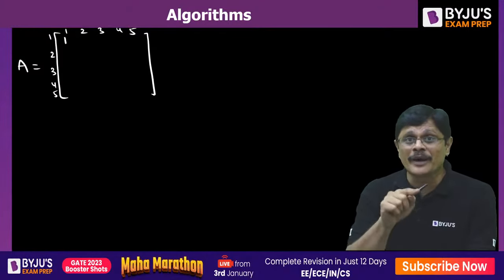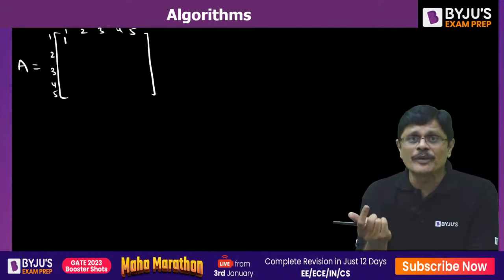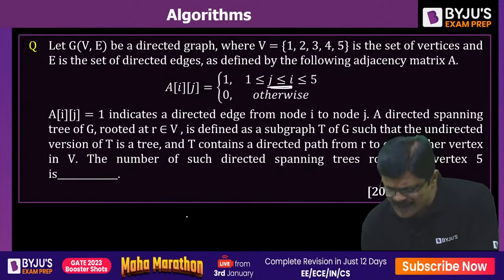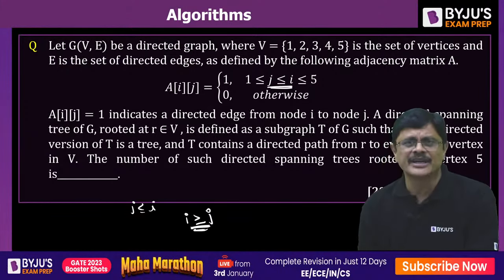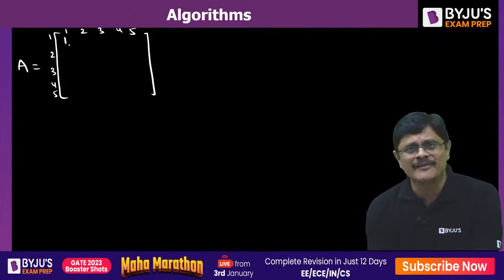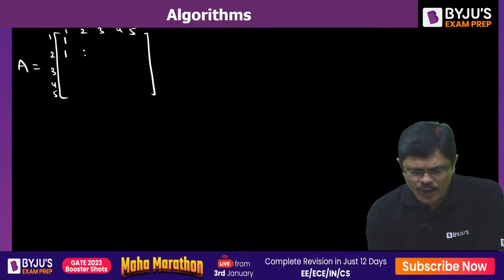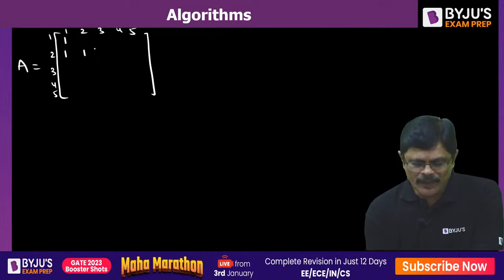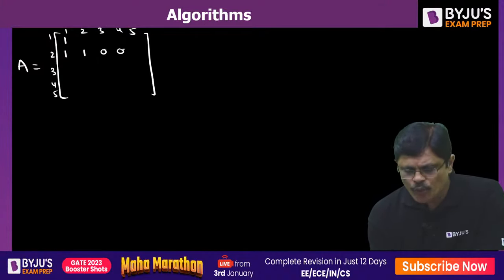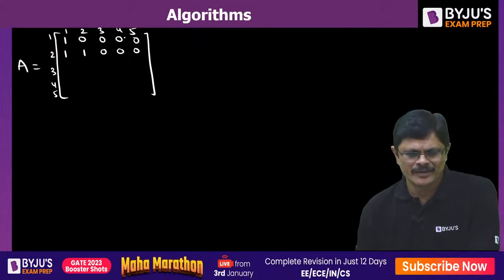So when you have 2, 1, see, when j less than or equal to I, this means I greater than or equal to j also. When j less than or equal to I, you can consider I greater than or equal to j. That is easy for you. So 2, 1, fine. 2 greater than or equal to 1, fine. 2 greater than or equal to 2, yes. But 2 greater than or equal to 3, no. 1 greater than or equal to 2, no. 1 greater than or equal to 3, no.